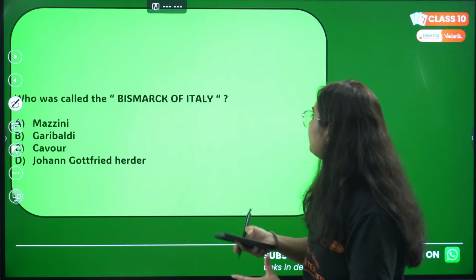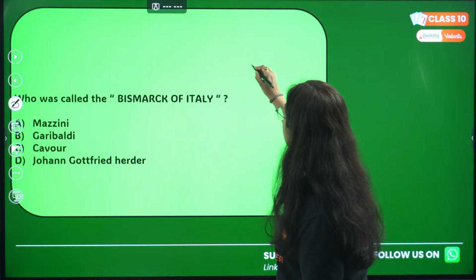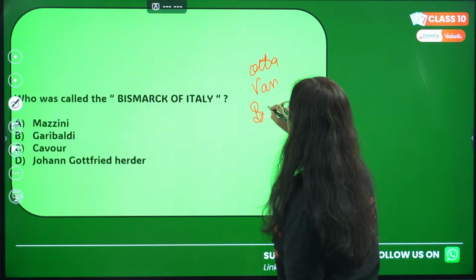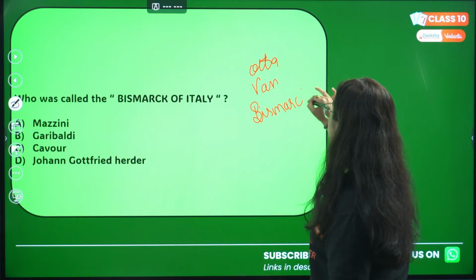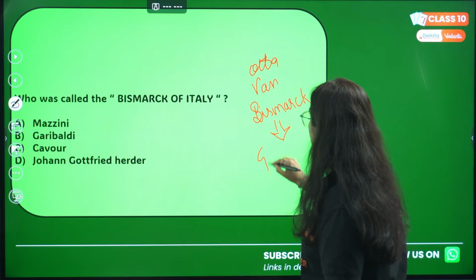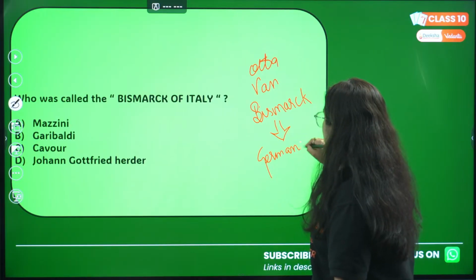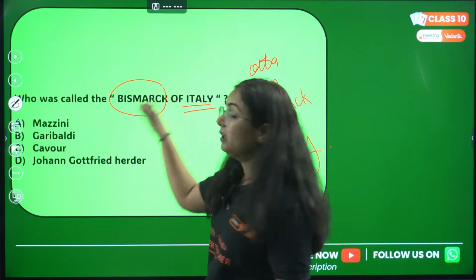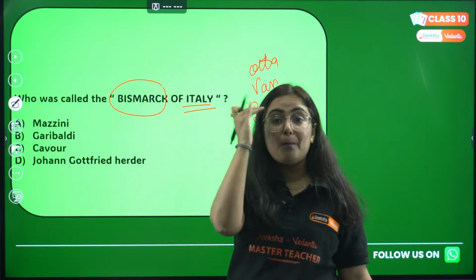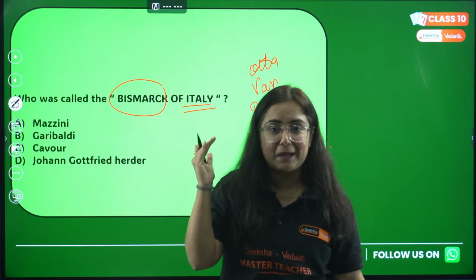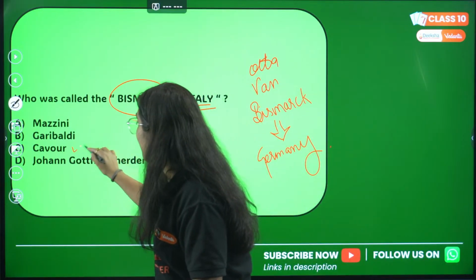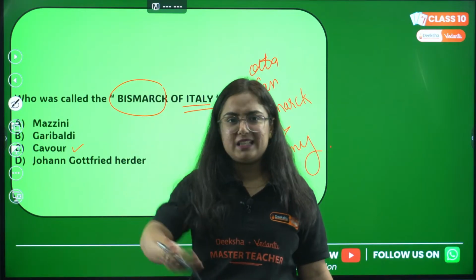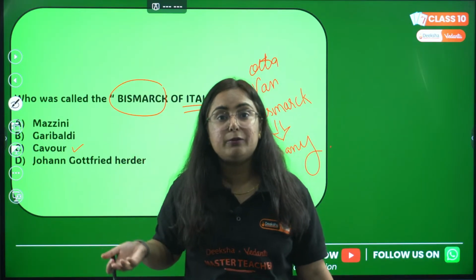Fine. Okay. So first we need to understand that we are talking about Otto von Bismarck, and Otto von Bismarck was the mastermind behind the unification of Germany. But now the question is, who is considered the Bismarck of Italy? Here they are referring to the person who was the mastermind behind the game. And do you know, it was Cavour. Pay attention, who had an important role. If we talk about Mazzini, he started the revolt, but ultimately it failed.